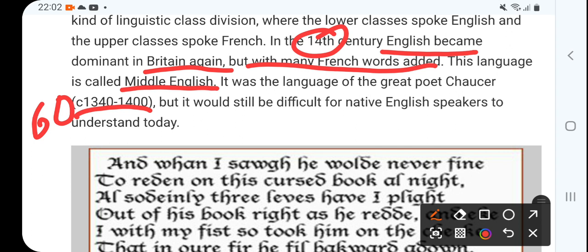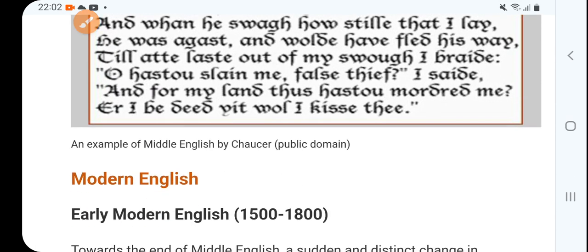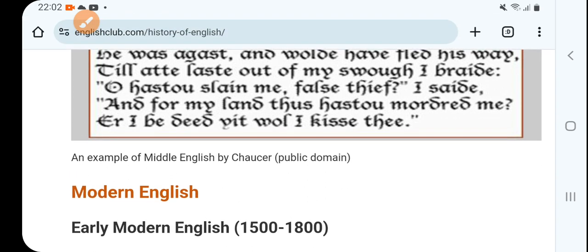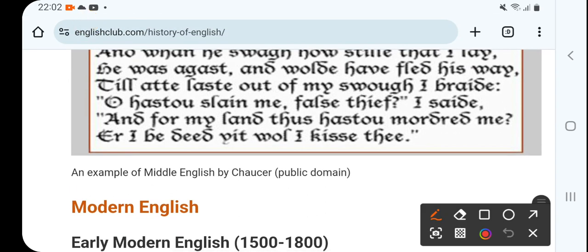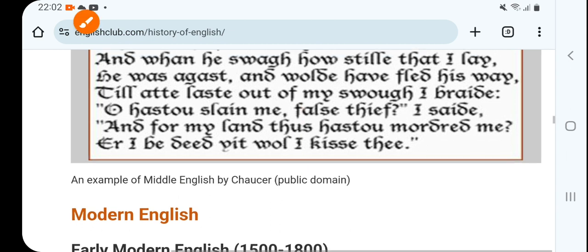So Chaucer cannot be read fully. However, Geoffrey Chaucer is known as the father of modern English literature, right? But at the same time, Chaucer's text is not so easy to understand. They have given an example here of Middle English, and this text is written by Chaucer in Middle English. So that's the text written by Chaucer.